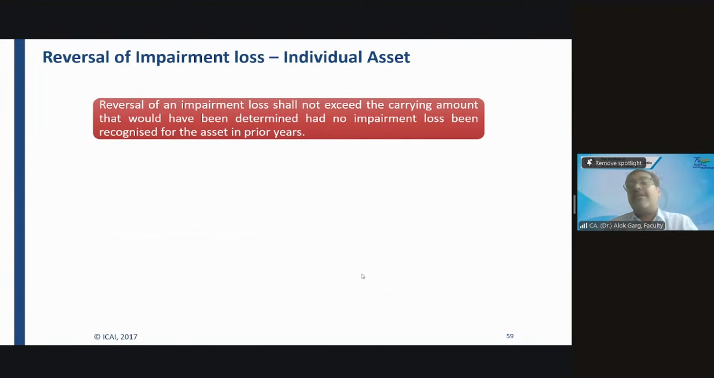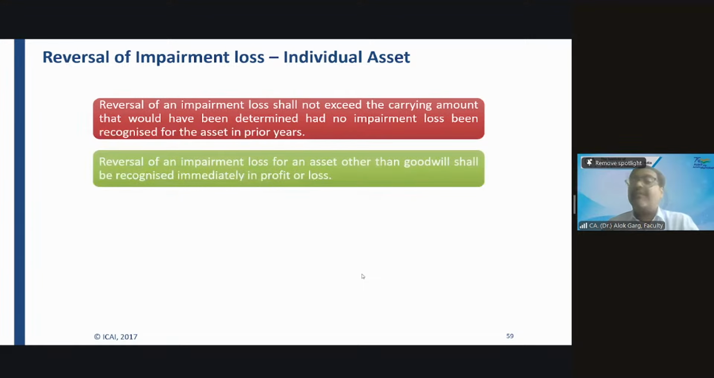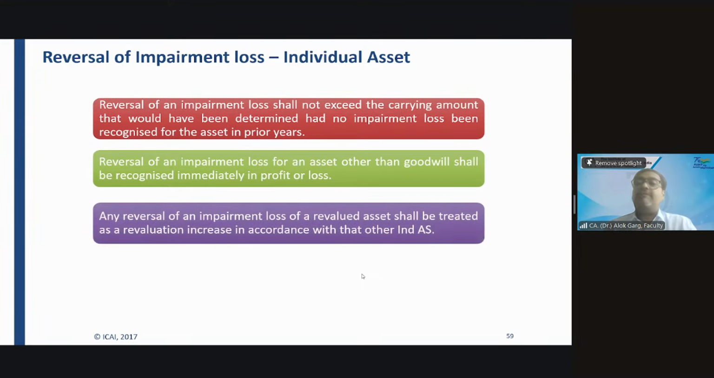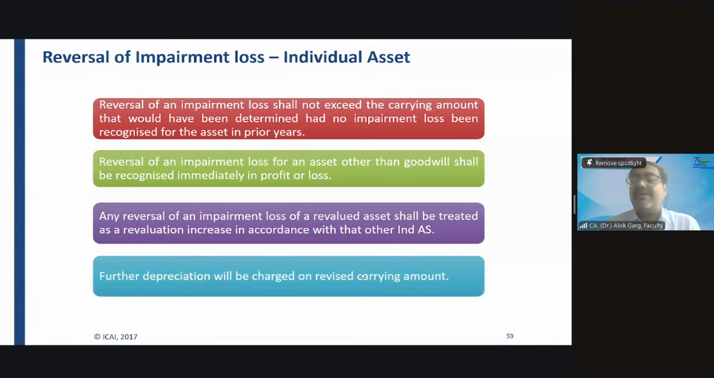Friends, the reversal of an impairment loss shall not exceed the carrying amount that would have been determined had no impairment loss been recognized for the asset in the prior years. Reversal of impairment loss for an asset other than goodwill shall be recognized immediately in profit or loss. Any reversal of an impairment loss of a revalued asset shall be treated as a revaluation increase in accordance with other Ind AS, that is, Ind AS 16, Ind AS 38. Further depreciation will be charged on the revised carrying amount.